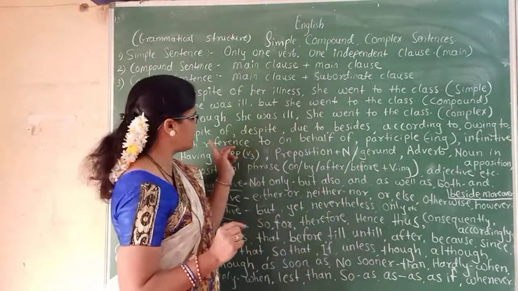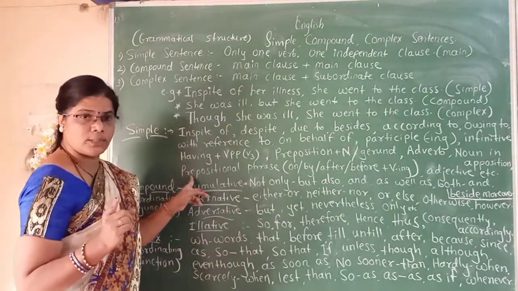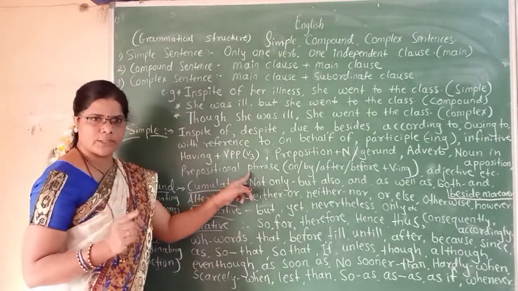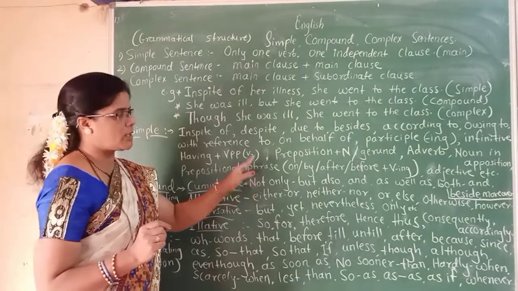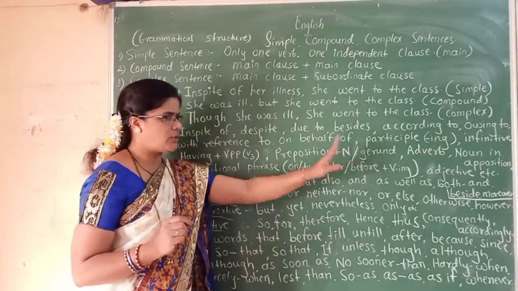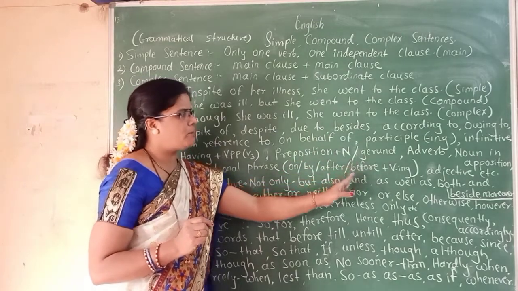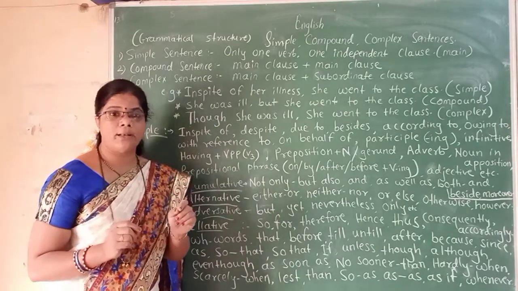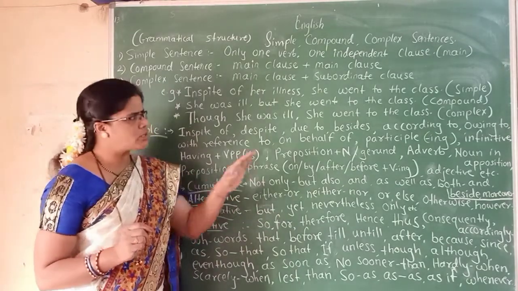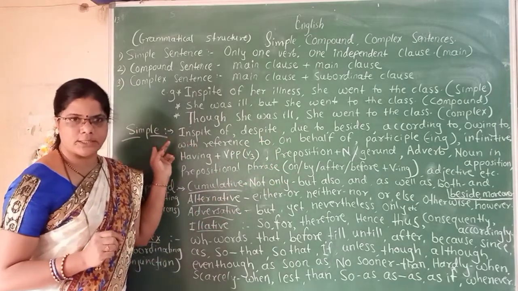So you have to remember the list of all these, and also one more thing, that is prepositional phrase. This prepositional phrase is framed by using on plus V-ing or by plus V-ing, after plus V-ing, before plus V-ing, and one more word is there, that is while plus V-ing. In this way you have to remember the list of these words for simple sentences.